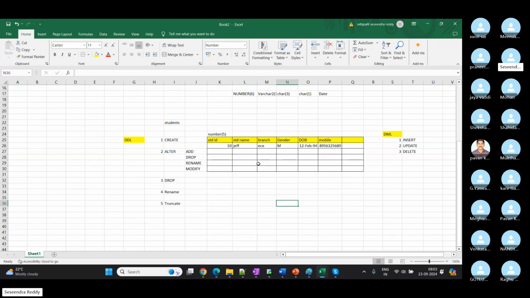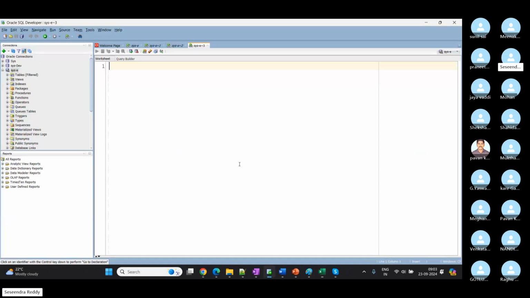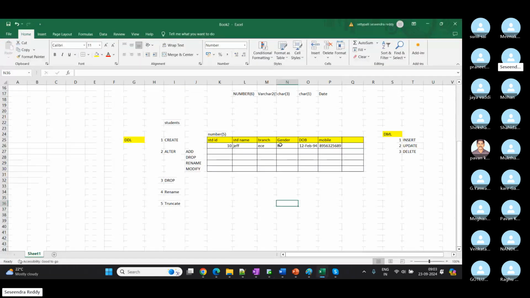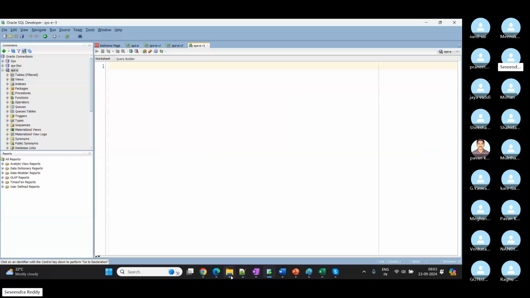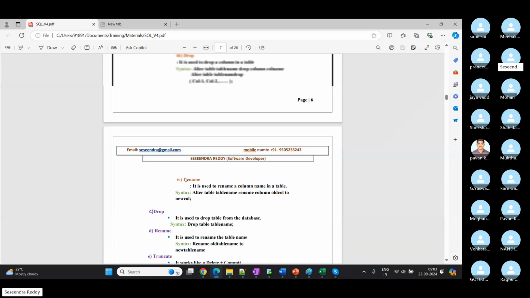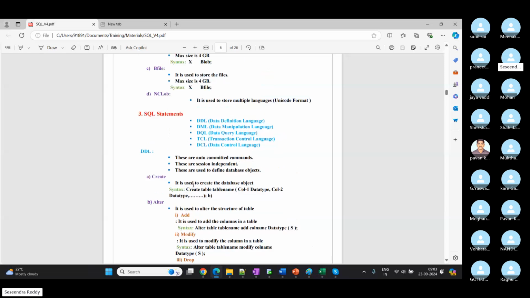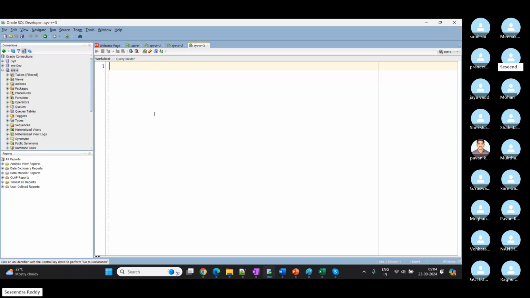I'm going to create the table as it is. So here I framed one structure, right? Let's say I want to create the same table in our database. Now onwards, we are going to follow some rules. Okay. Back to DDL. Before this, we want to learn something called naming convention rules. So here we need to follow some rules.